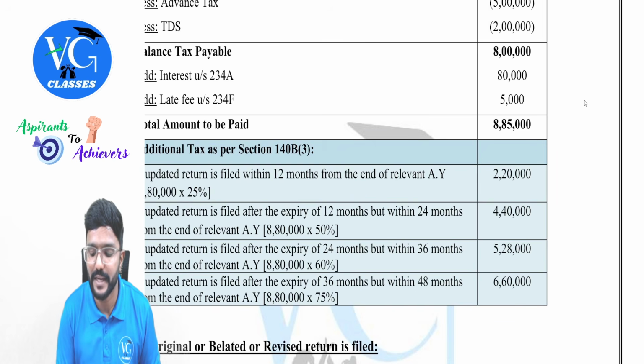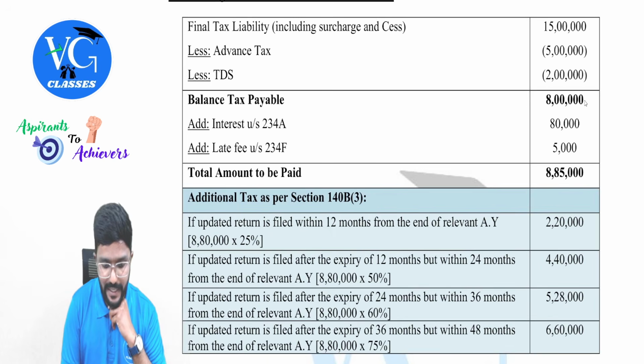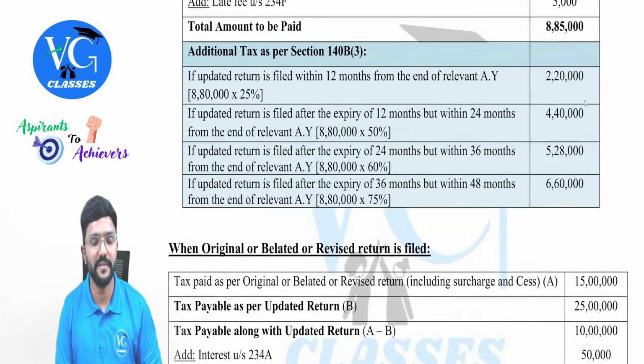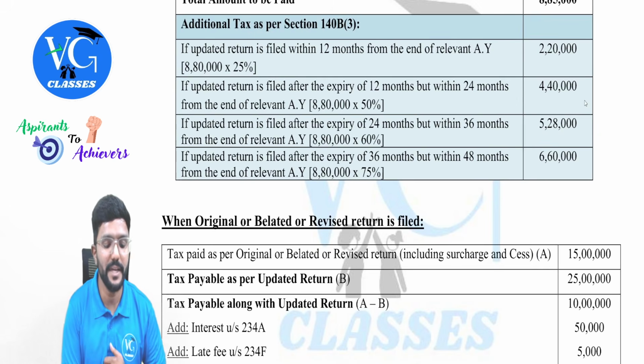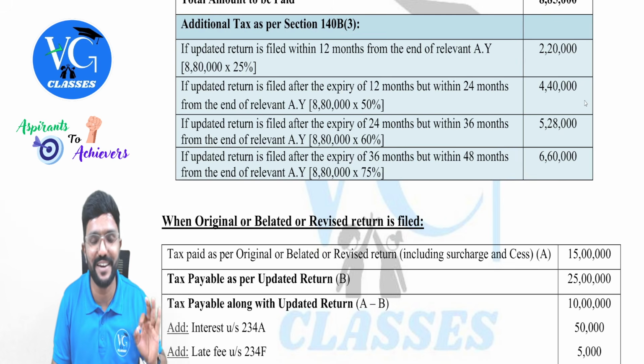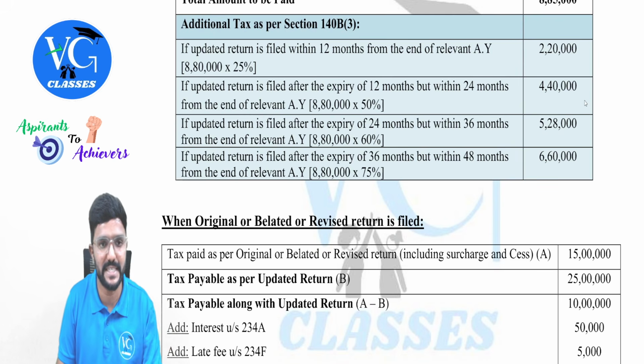And sir, over and above this, should he also pay additional tax? Yes, he should pay additional tax. One second. He should also pay additional tax. How much, sir? We need to calculate the aggregate of tax plus interest, which comes to 8 lakh 80,000, guys. On that, we need to see. Any one of these scenarios will come, not all four. Guys, all four simultaneously cannot happen, only one. But I have given all four here for your better understanding.